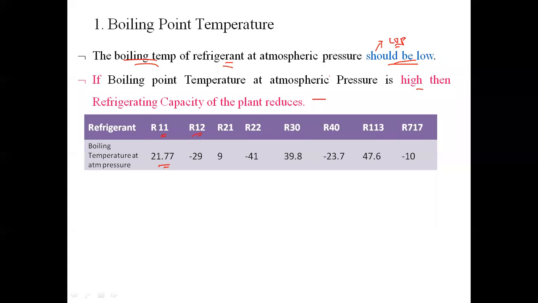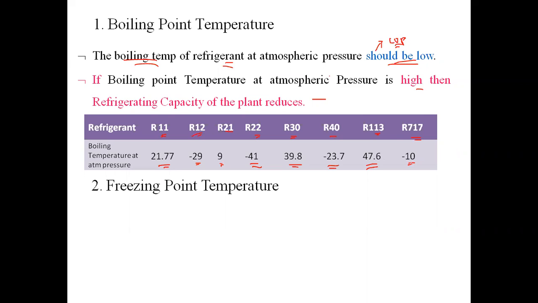That's why R12 has the boiling point temperature of minus 29 degrees centigrade. R21 has 9 degrees centigrade. R22 has minus 41 degrees centigrade. R30 has 39.8 degrees centigrade. R40 has minus 23.7 degrees centigrade. R113 has 47.6 degrees centigrade. R717 has minus 10 degrees centigrade. So according to our application, we have to select the proper refrigerant for the proper application.